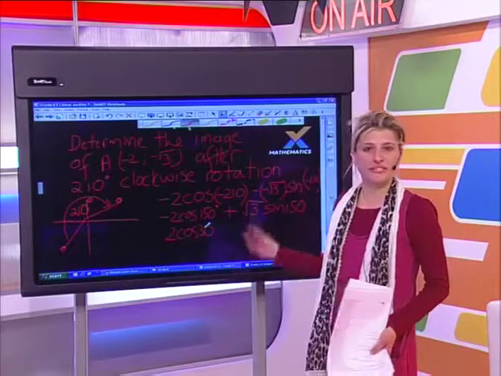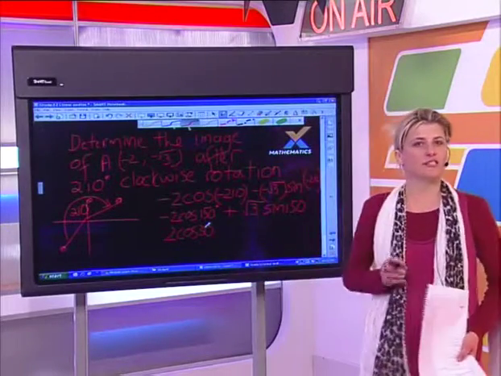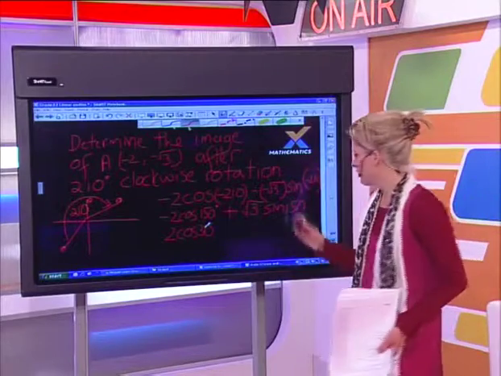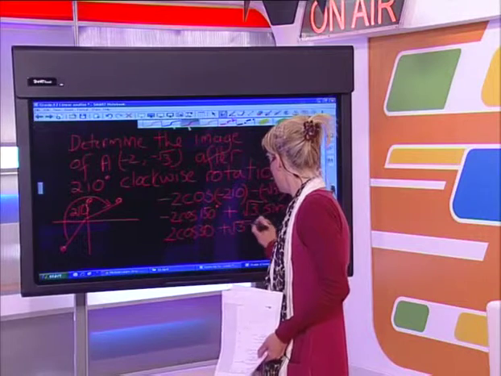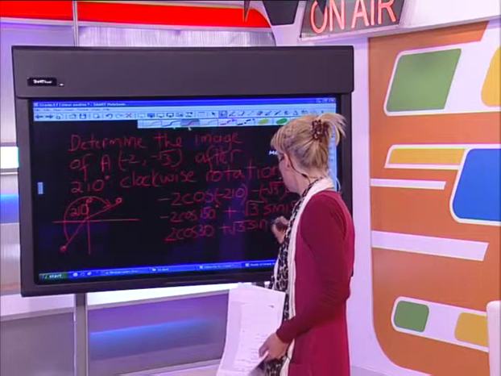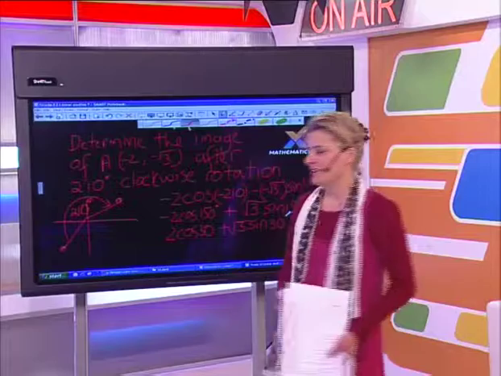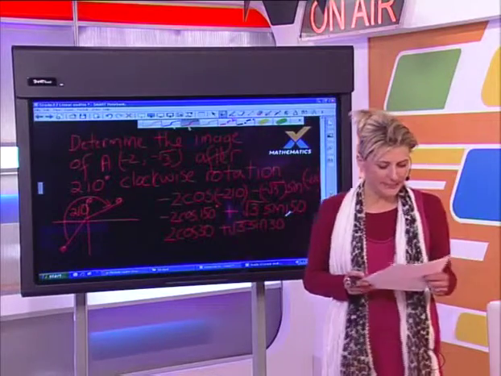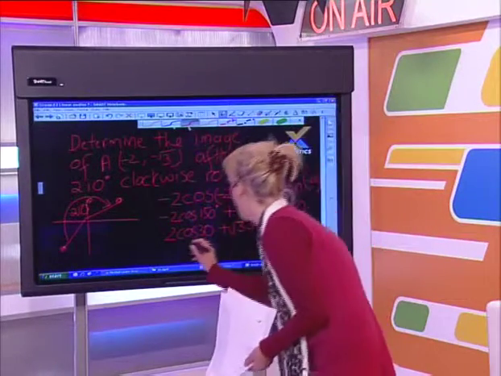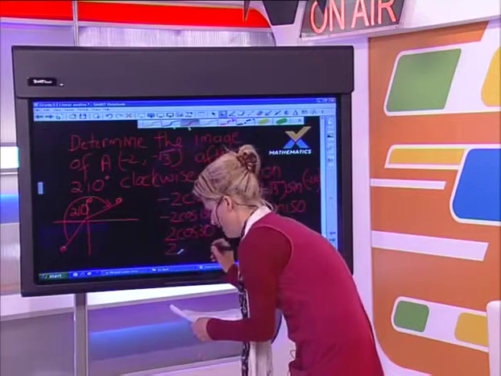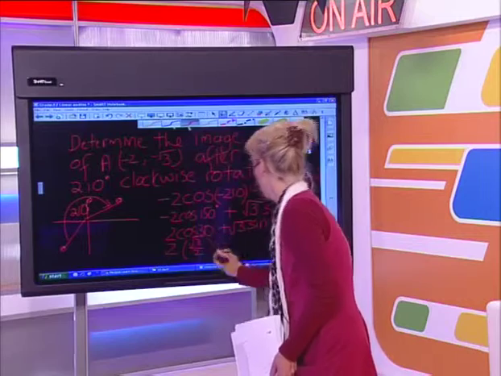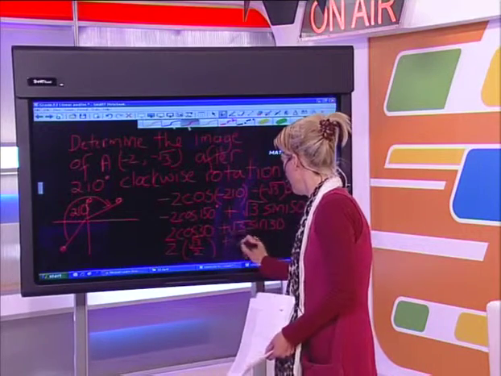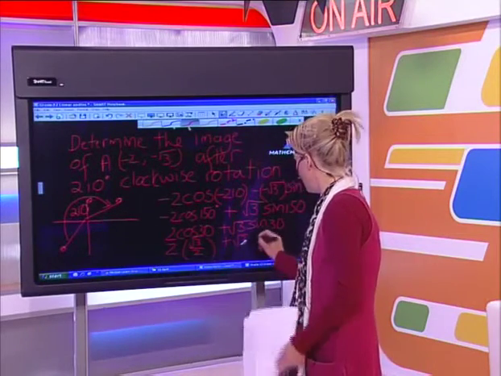Then sine 150 is also in the second quadrant, but sine in the second quadrant is positive, so this just changes to root 3 sine 30. Okay, looks like a lot of work. It isn't really that much. Then you fill in your special angles. The cos of 30 degrees is root 3 over 2. The sine of 30 degrees is a half.